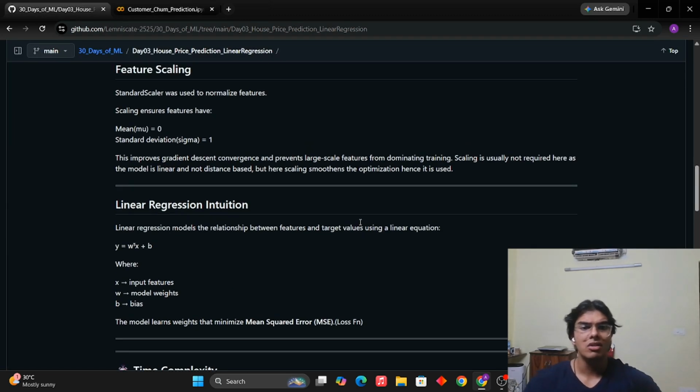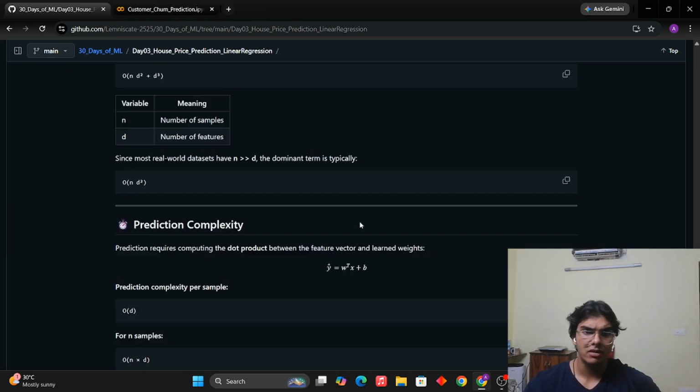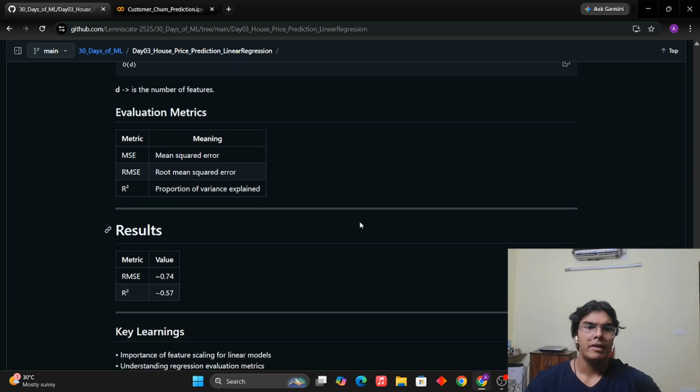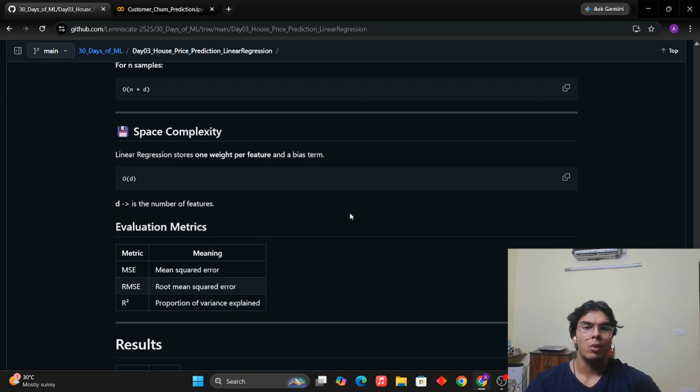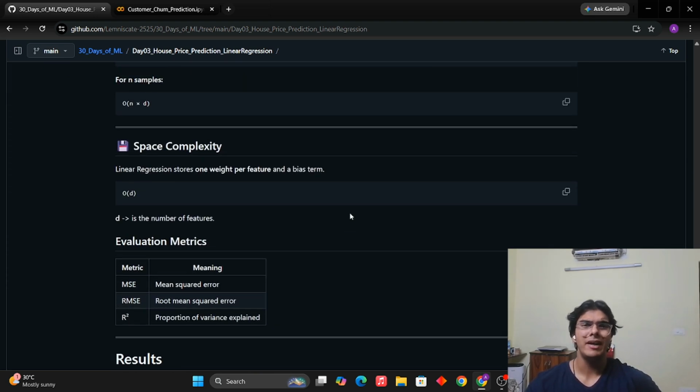Now this is it. Let me just see what's left. Yeah, these are the metrics: MSE, RMSE. These are the values we obtained. It is all available in the repo. You can read it. It's a very simple readme till now.